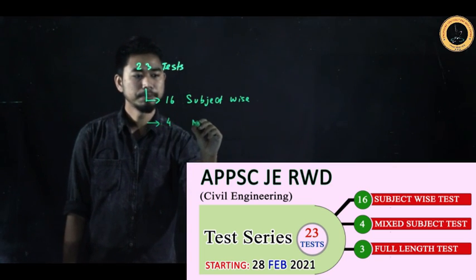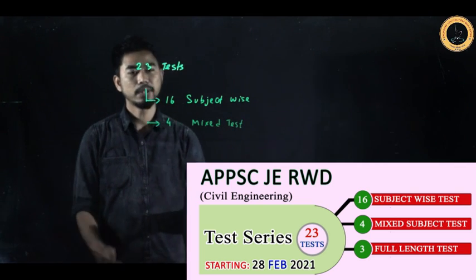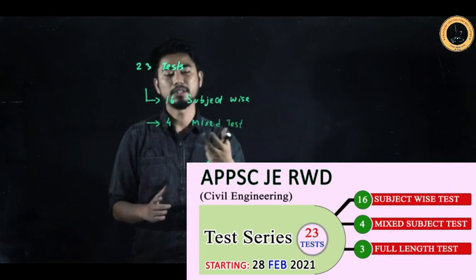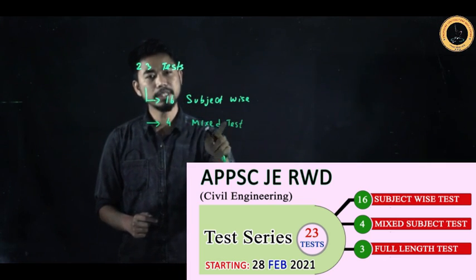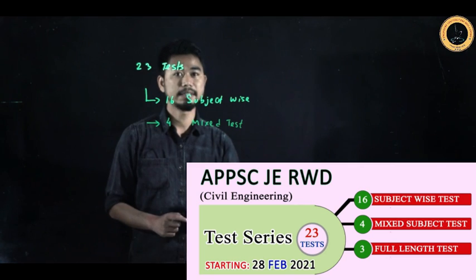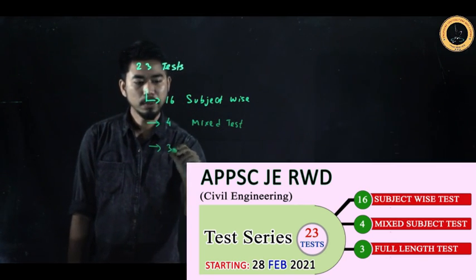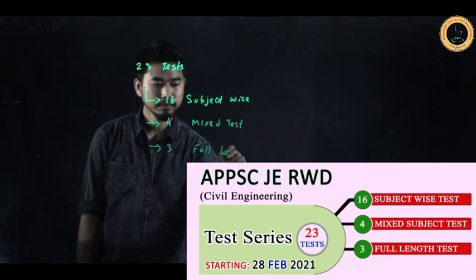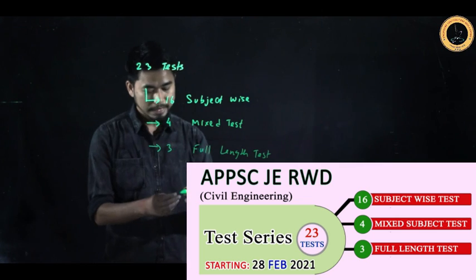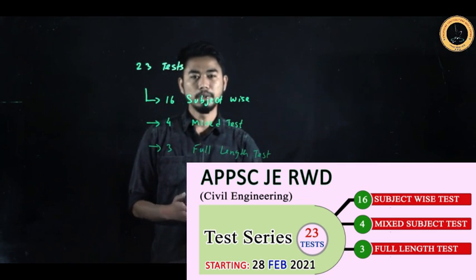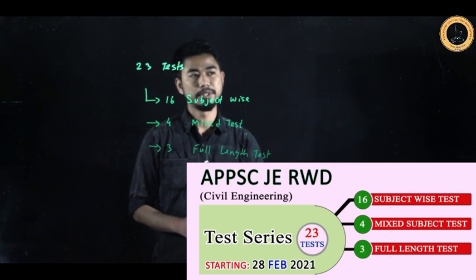Then there will be 4 mixed tests. When we say mixed, that means we are going to combine 3 or 4 subjects at once. That means 4 subjects will be asked in each of these tests. Then the remaining 3 will be full length tests. In the full length test, it will be purely on the basis of your syllabus that is shared with you through the commission.